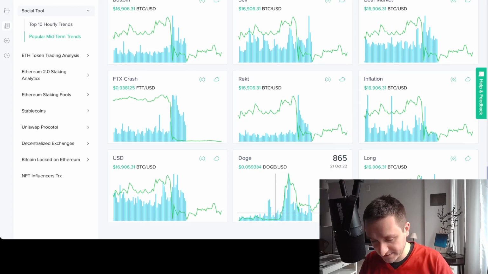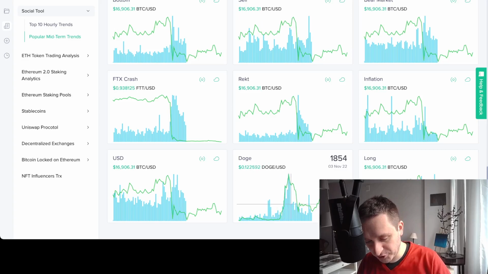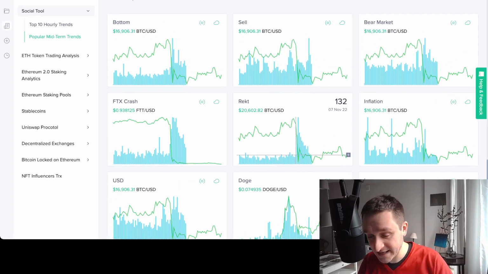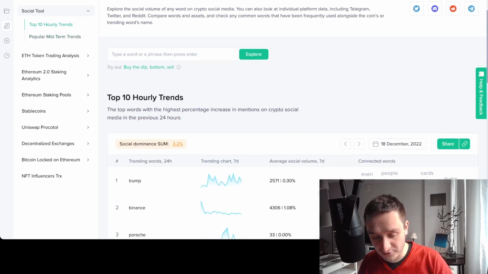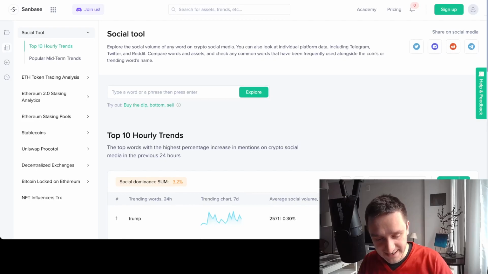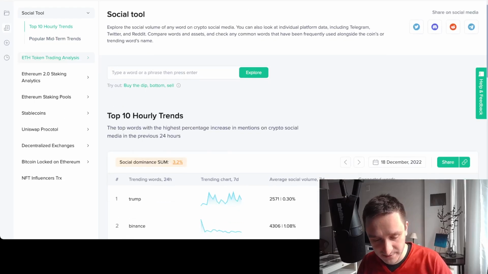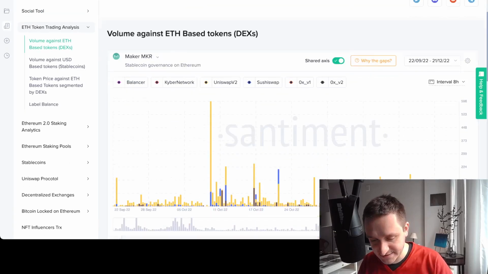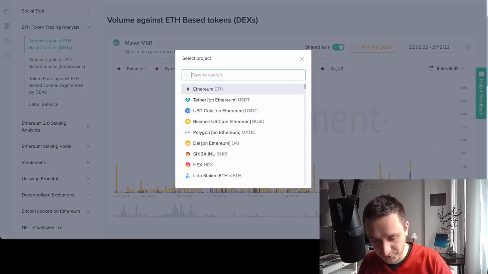There's a bunch of charts like that. Also, a very cool one about Doge. As you can see, the more people talk about Doge, it seems the higher the price. Of course, this is not investment advice, but there's a lot of things that you can get out of that, and it's not all, because you can also go to, for example, trading dexes, so you can look for particular tokens that you want to see.